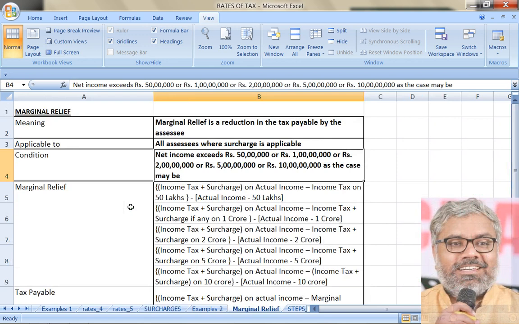So the point is, when the income of any SSE exceeds these threshold limits exactly, then marginal relief will be applicable. So 50 lakhs, only individuals; 1 crore, all SSEs; 2 crores and 5 crores also only individuals. 10 crores is not applicable for individuals, not for firm, not for LLP or local authority or cooperative society.